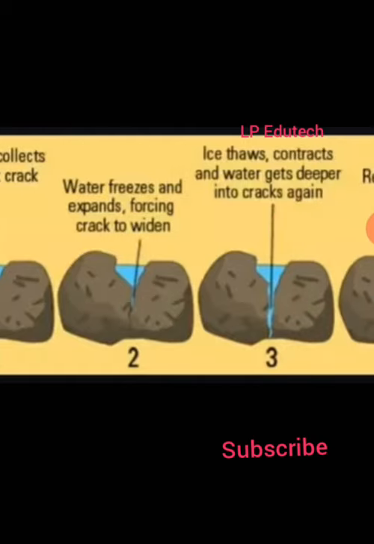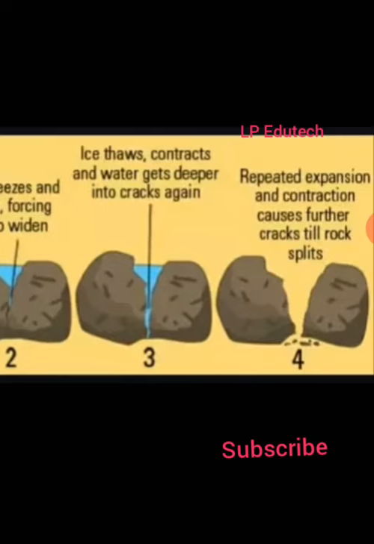In picture number 3 we can see the ice thaws, it contracts and water gets deeper into the crack. It tries to go deeper and deeper, making its own space, and impacts the rock. In number 4 we can see repeated expansion and contraction causes further cracking till the rock splits. So this is the impact of water.